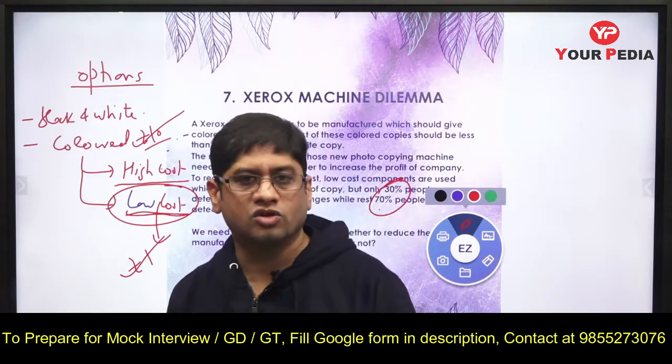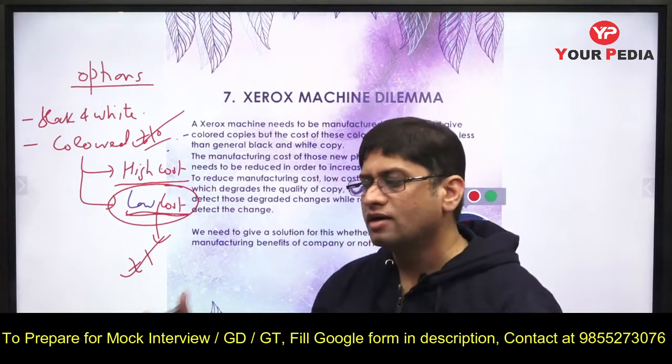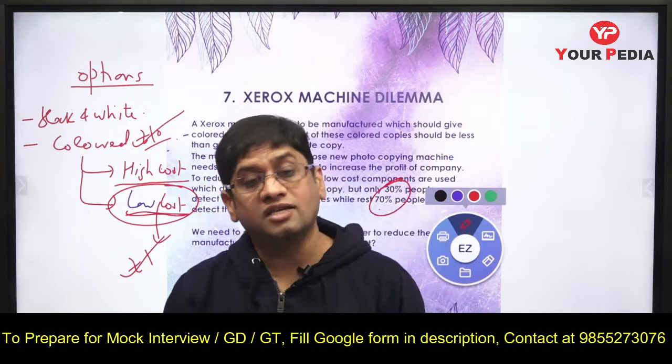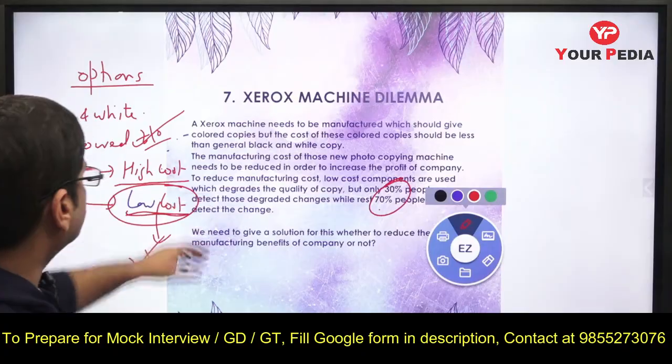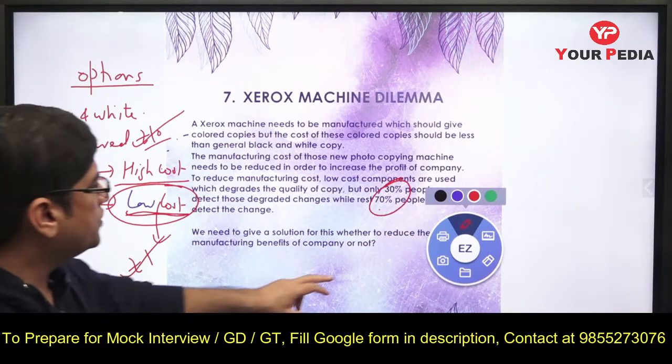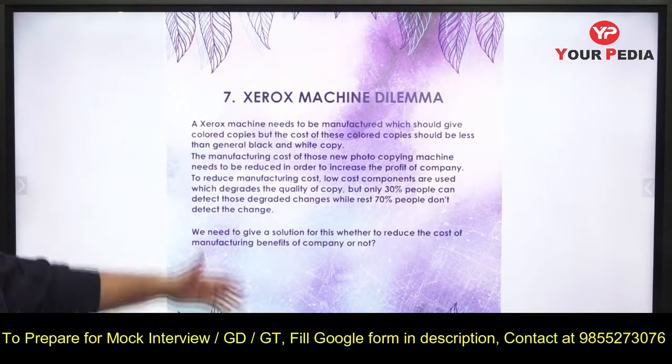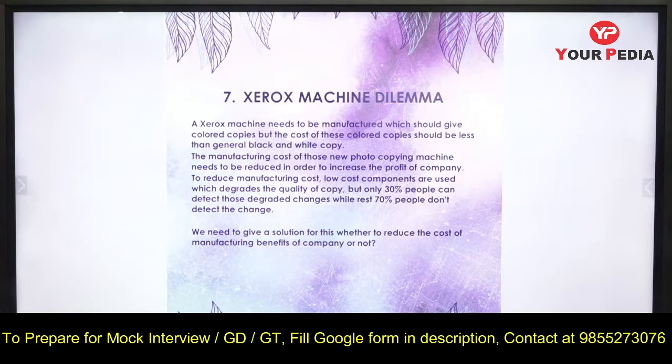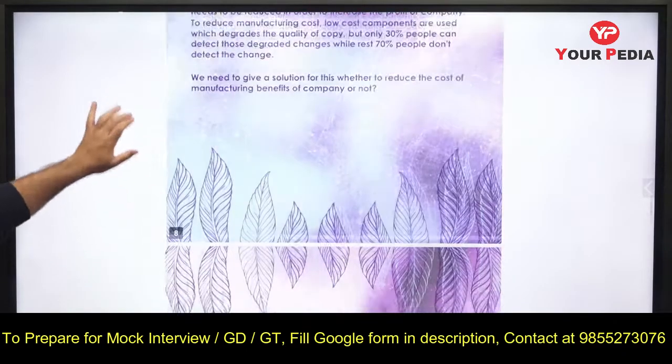Similarly, we have to make the Xerox machines and the product so that we can cover all the customers. That is how we are to proceed for this particular riddle. So we don't lose the customer, we provide them the product which is a quality product, and he should be satisfied with that. This is how we are to proceed for this.